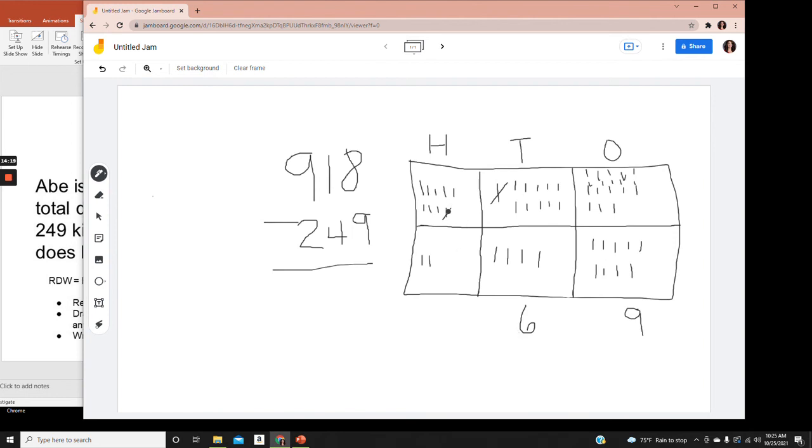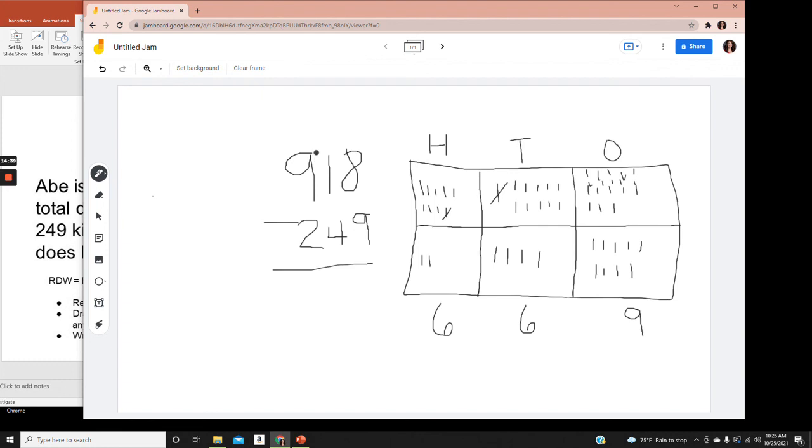So we're not going to count the 100 that we crossed off. We're only going to count how many hundreds we have left in 918. We have 8 hundreds left. 8 minus 2 is 6. So using the place value chart, I found the answer is 669.